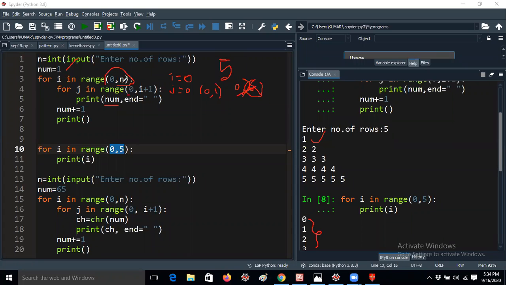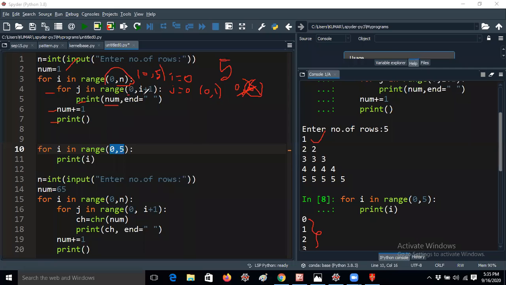Anyway, once again I will repeat. For i in range of 0 comma n means i ranges from 0 comma 5, but it will take the 0th value in i the first time. Then it enters into the inner for loop. This is called the inner for loop, and this print statement is the inner print body. This is the outer print body, this line and this line. You should remember, because you have to understand based on the indentation only, as there are no curly braces here. So that's the reason you may get confused. That's the reason I'm telling you so many times.